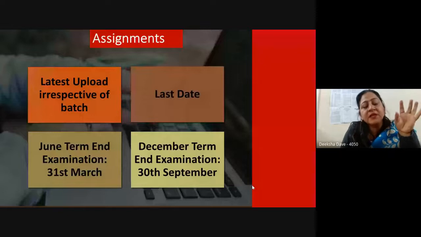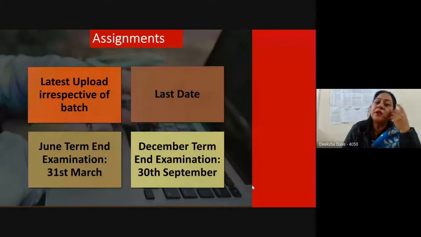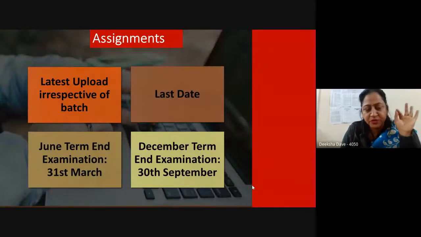So if the last date is extended, we will inform you regarding this. But you must remember that for December it is 30th September, and if you are appearing from June term end examination, it is 31st March. If it gets extended, then you will be knowing about it. So you must keep in mind the last date of the assignment submission, because after that it becomes difficult to get your assignments evaluated.